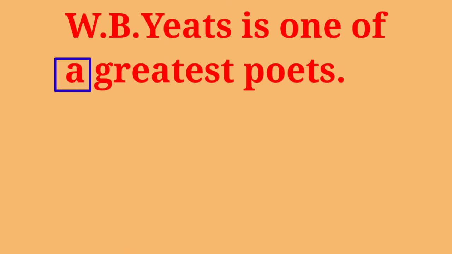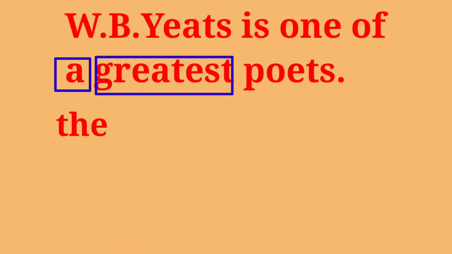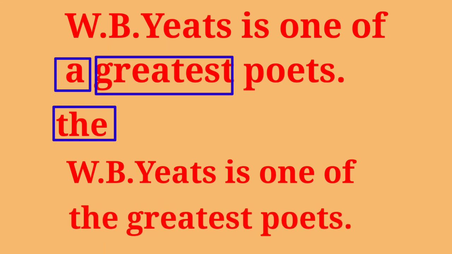So instead of the indefinite article "a", there should be the definite article "the" before the superlative form of the adjective greatest. In other words, in a sentence of superlative degree, the superlative form of the adjective should be preceded by the definite article "the". Therefore, the correct sentence is W.B. Yeats is one of the greatest poets.